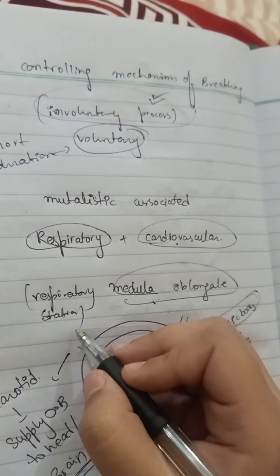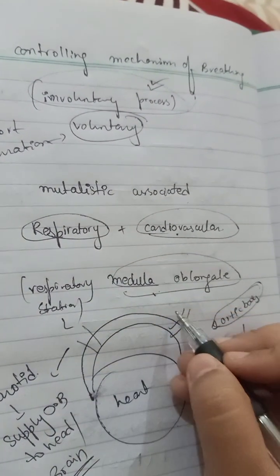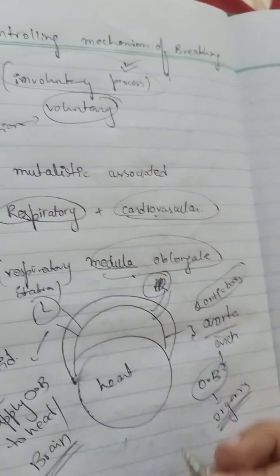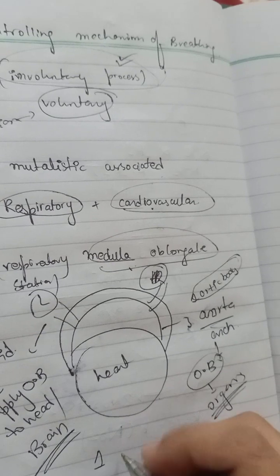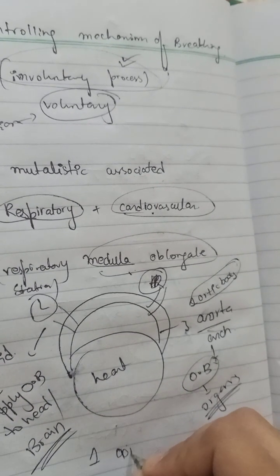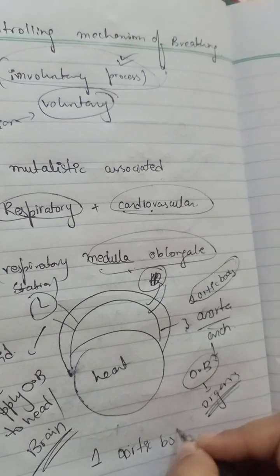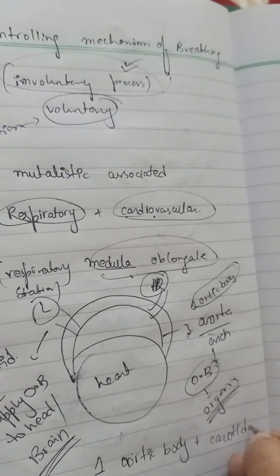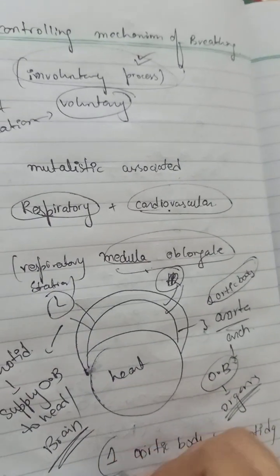So this one is the left, this one is the right, which means we have two carotid bodies, and one aortic body, so in total three.